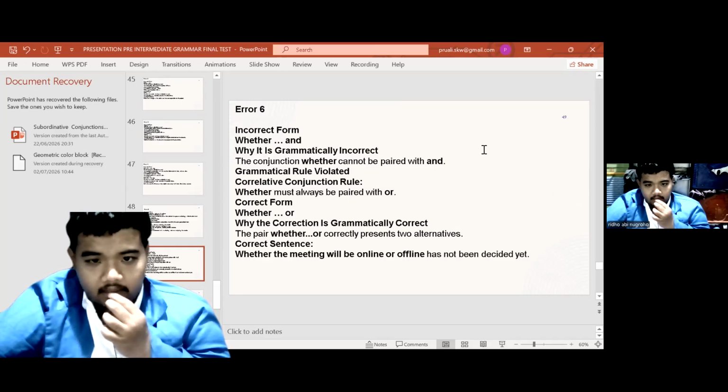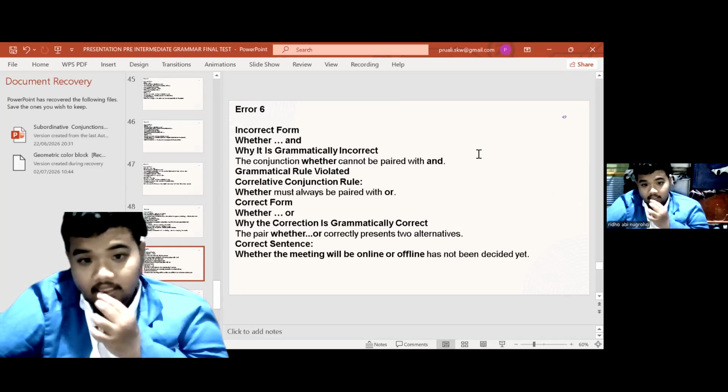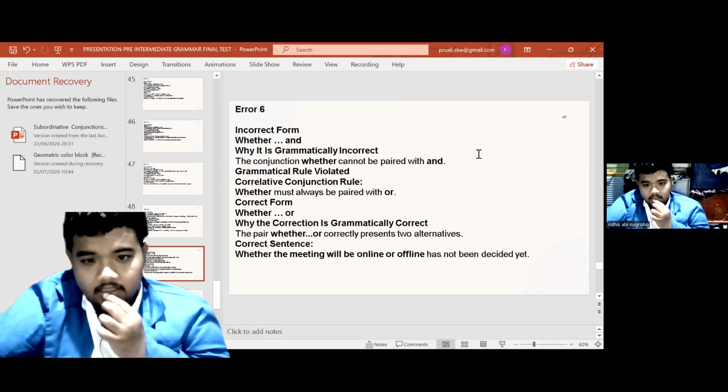Incorrect form: "whether and". Why is it grammatically incorrect? Because the conjunction "whether" cannot be paired with "and". Grammatical rule violated: correlative conjunction rule. "Whether" must always be paired with "or".